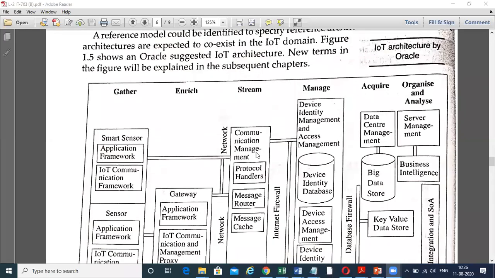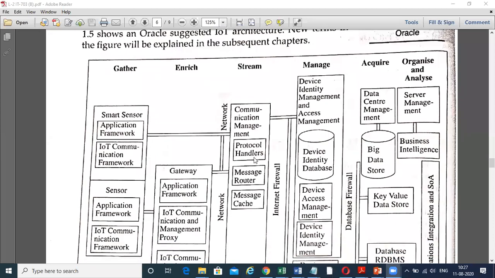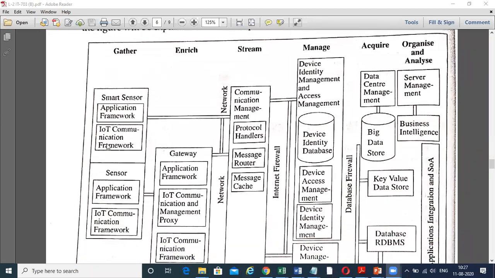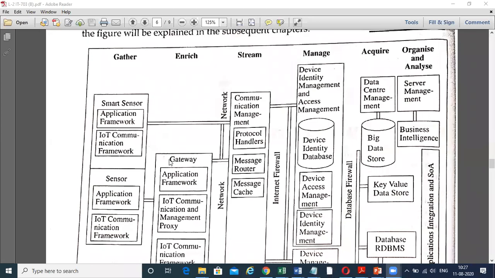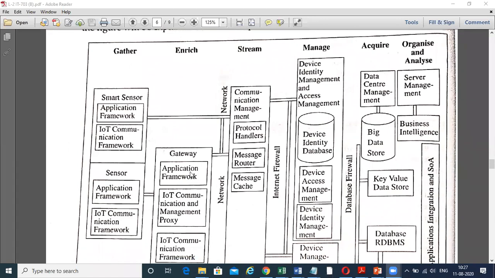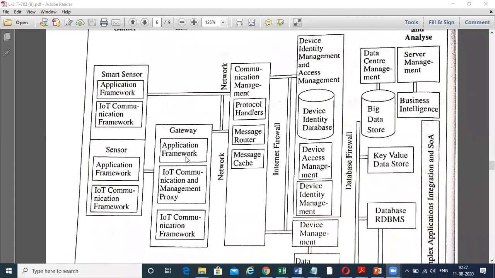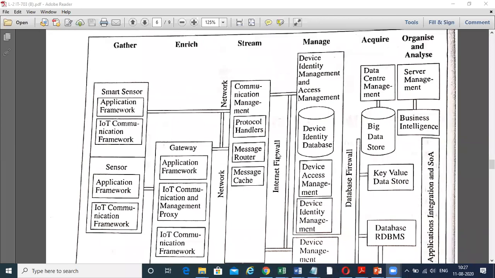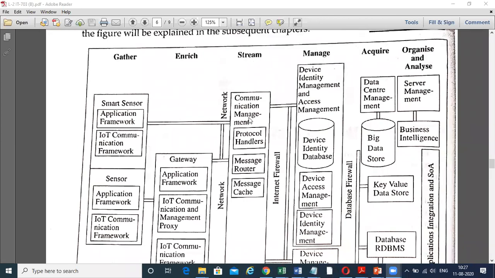Now, this was the IoT architecture by Oracle. Here is the gather, and the stream, manage, acquire, organize, and analyze. This is the smart sensor, the application framework, and the IoT communication framework, again with the sensors. And here is the enrich, that is the gateway, the application framework, IoT communication and management proxy, and the IoT communication framework.